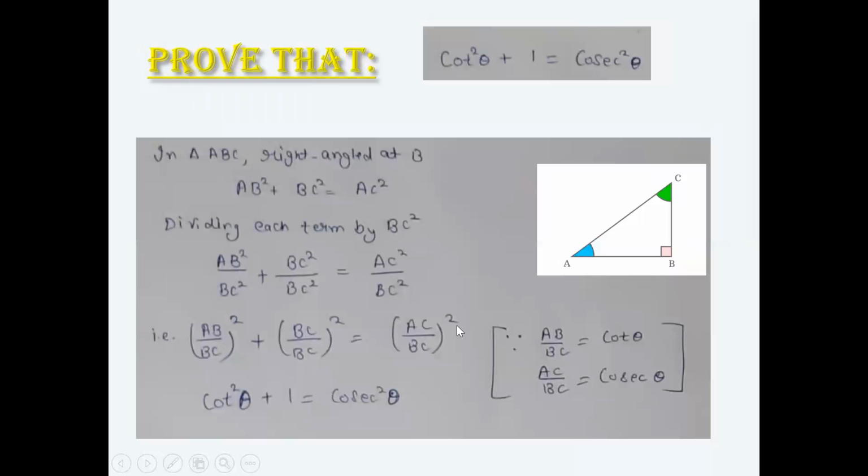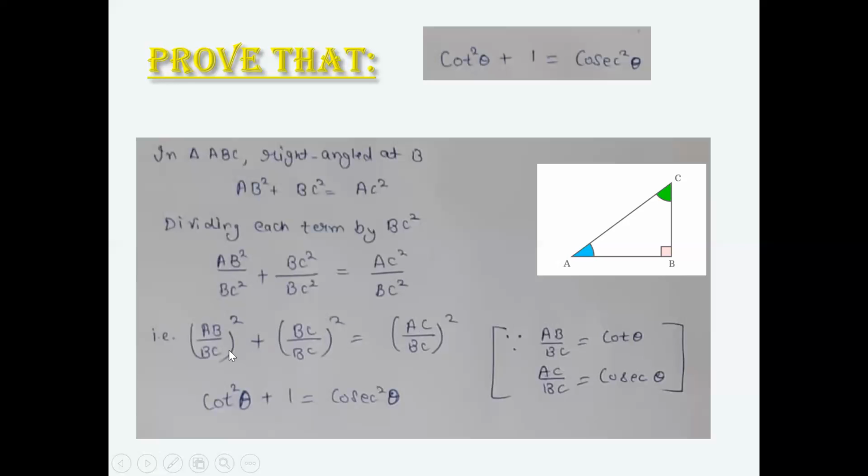Similarly, with the case of cot square theta plus 1 is equal to cosecant square theta, starting with the Pythagoras theorem and then dividing with BC square. Here BC is perpendicular. We are using the third side of the same triangle. So BC square, and we have divided each and every term. Let's see what we get. We get AB over BC plus BC over BC whole square equal to AC over BC whole square.